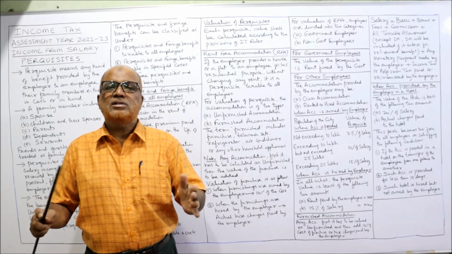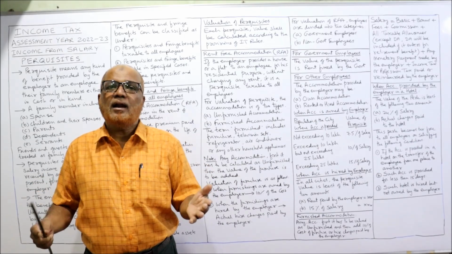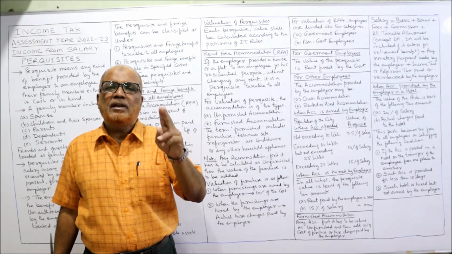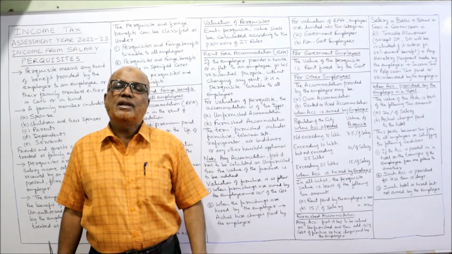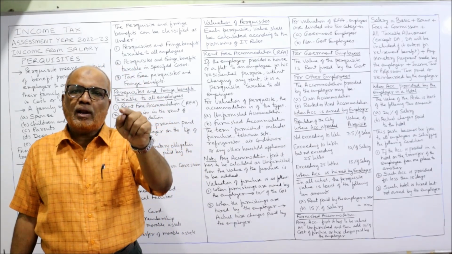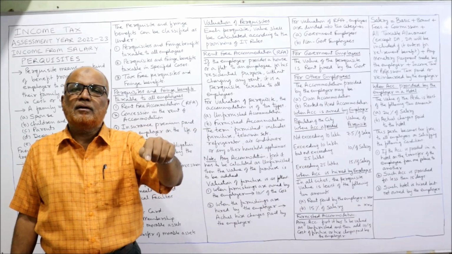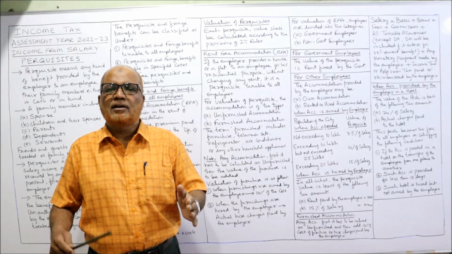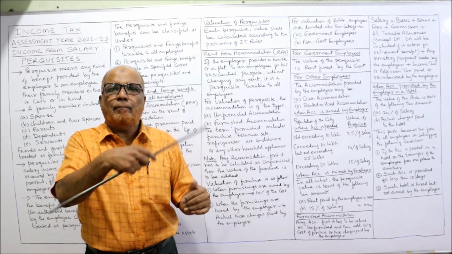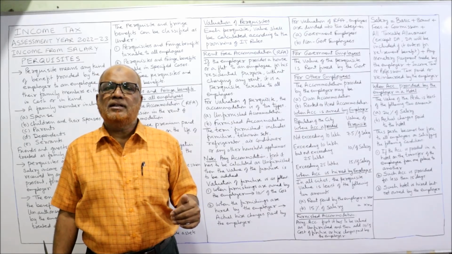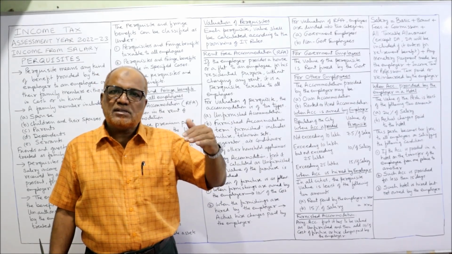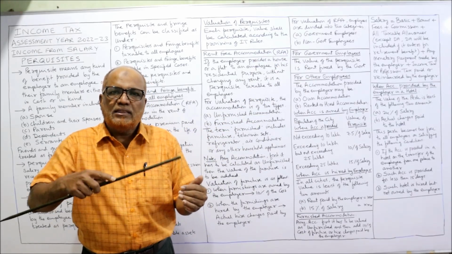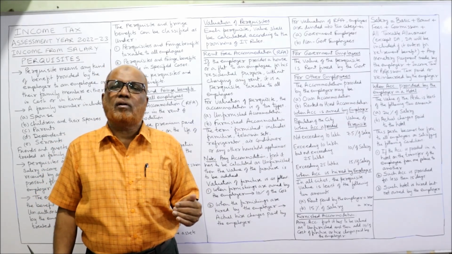Now when accommodation is hired by the employer, sometimes the accommodation is not owned but hired by the employer, then irrespective of the city, the perquisite will be the least of the following two. First, actual rent paid by the company to the owner, the landlord. That means the company has taken a flat from the landlord and is paying monthly rent of 30,000, and that flat is given to the employee for rent-free accommodation.